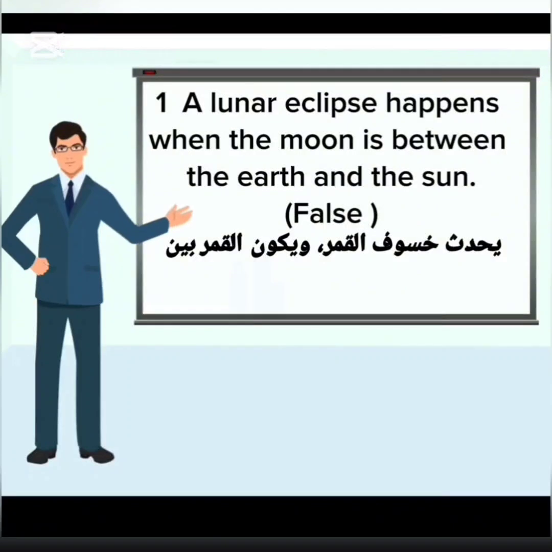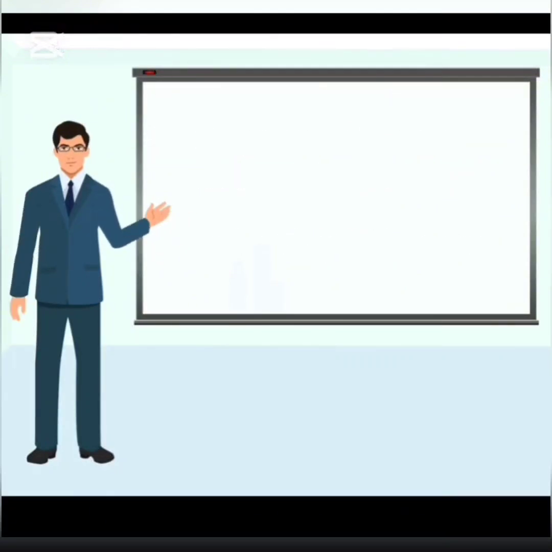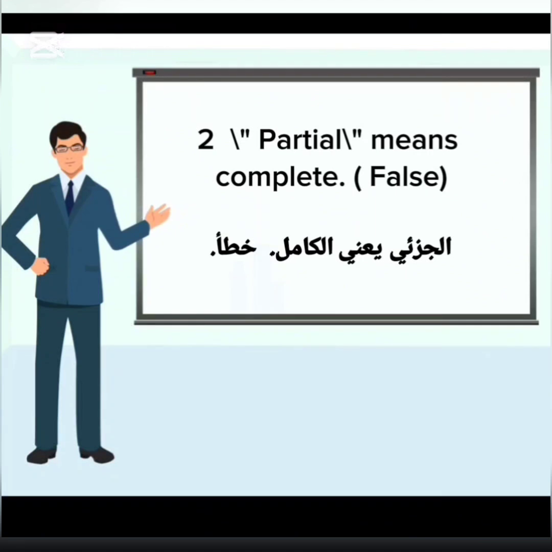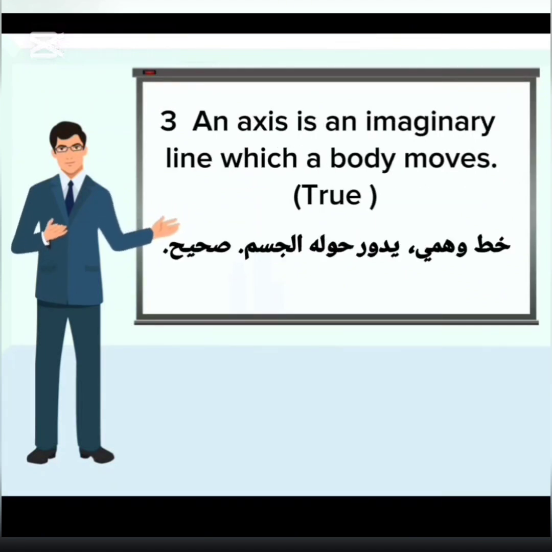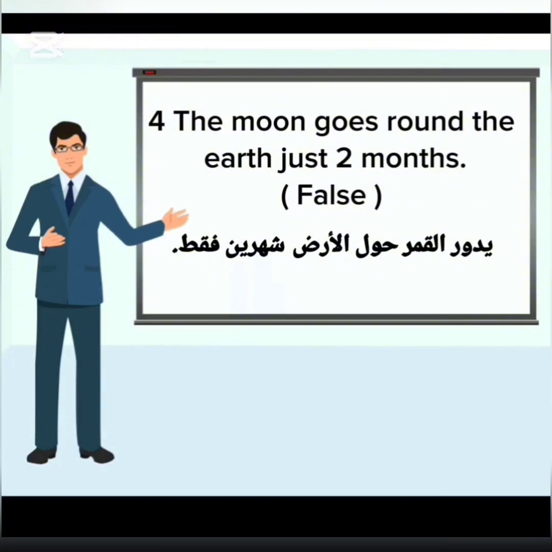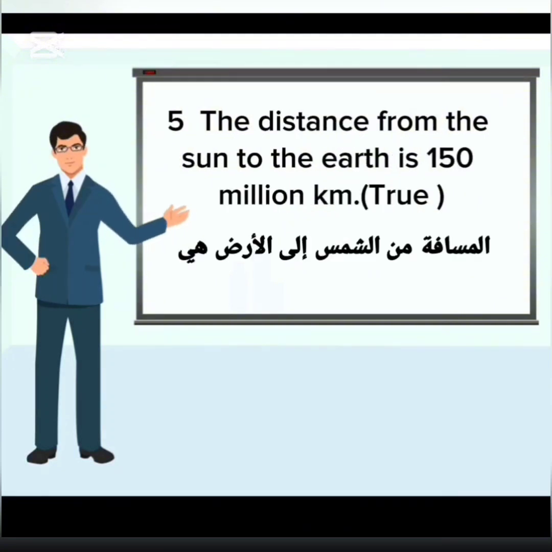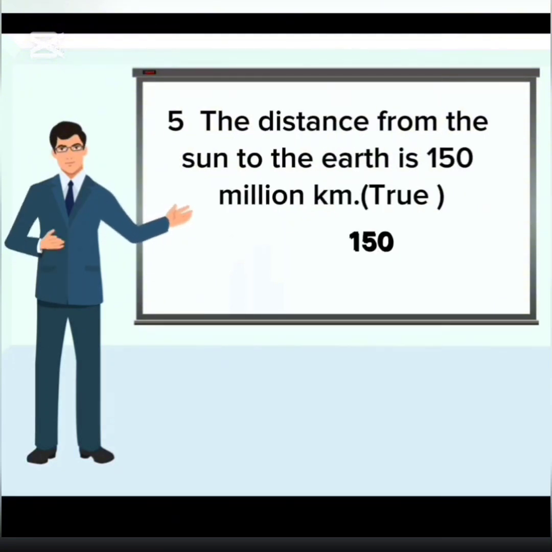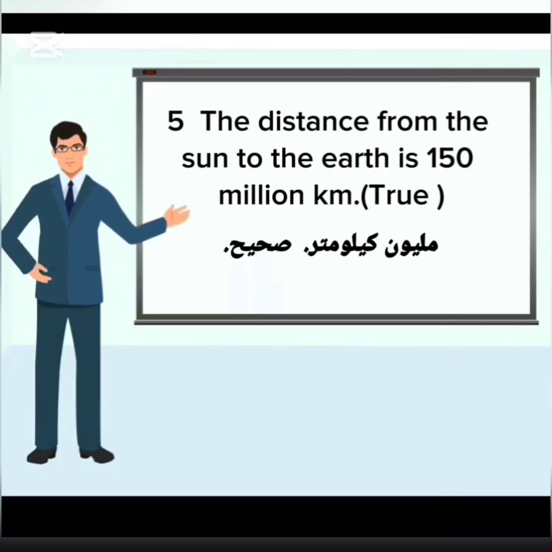1. When a lunar eclipse happens, the moon is between the earth and the sun. False. 2. Partial means complete. False. 3. An axis is an imaginary line on which a body moves. True. 4. The moon goes round the earth in just 2 months. False. 5. The distance from the sun to the earth is 150 million kilometers. True.